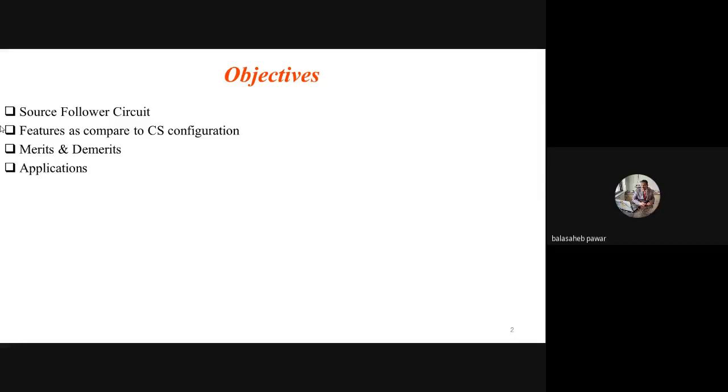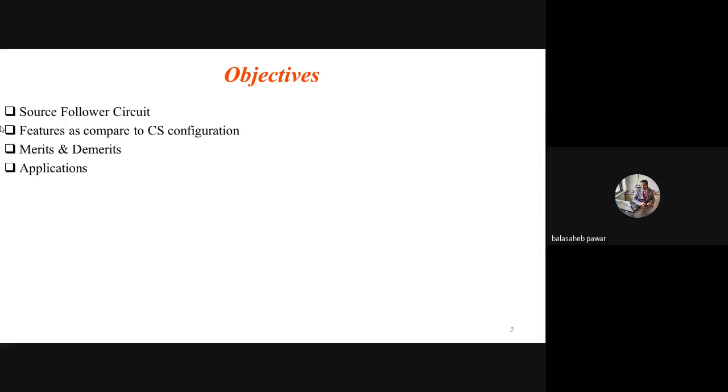Yes, sir. Now we'll go for the next one, and through this PowerPoint the objectives are: the source follower circuit. What is meant by source follower? Then its features as compared to the common source configuration. See, don't get confused between these two terms, source follower and common source.